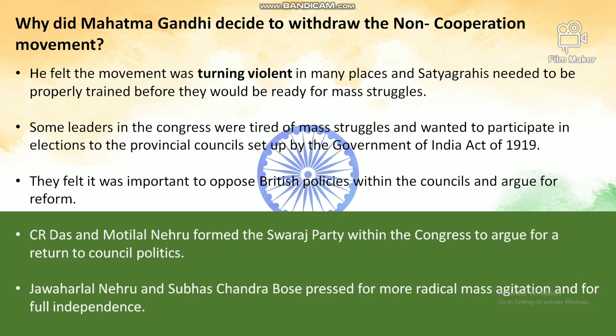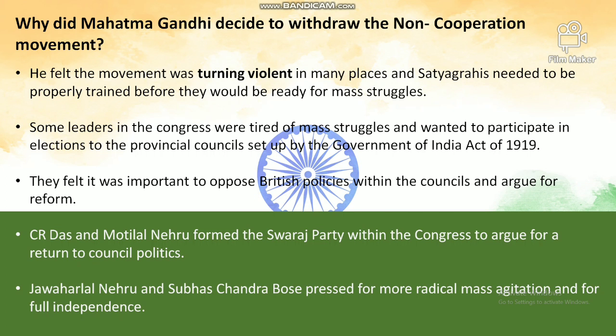Why did Mahatma Gandhi decide to withdraw the non-cooperation movement? Mahatma Gandhi felt that the movement was turning violent in many places and satyagrahis needed to be properly trained before they would be ready for mass struggles. They needed to be trained to be non-violent. Some leaders in the Congress were tired of mass struggles and wanted to participate in elections to the provincial councils set up by the Government of India Act of 1919. They wanted to be in politics and to bring about change. They felt that it was important to oppose the British policies within the councils and argue for reform.